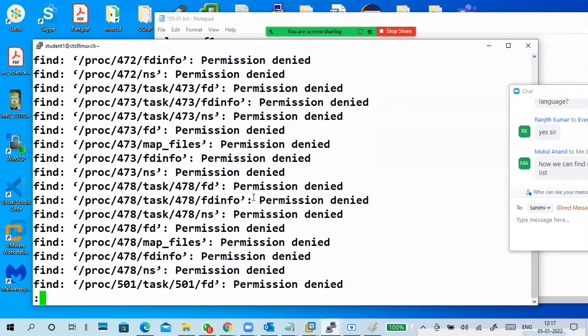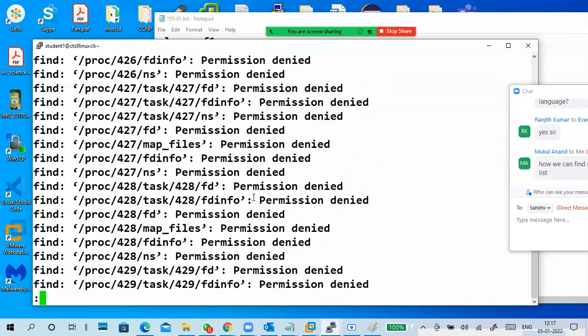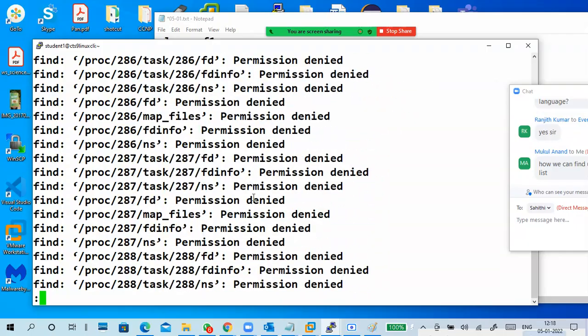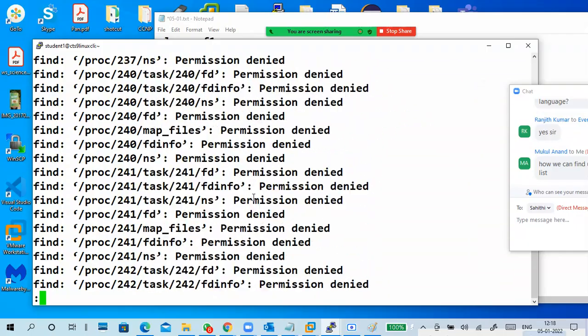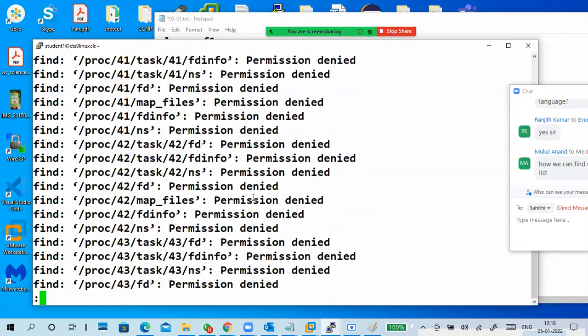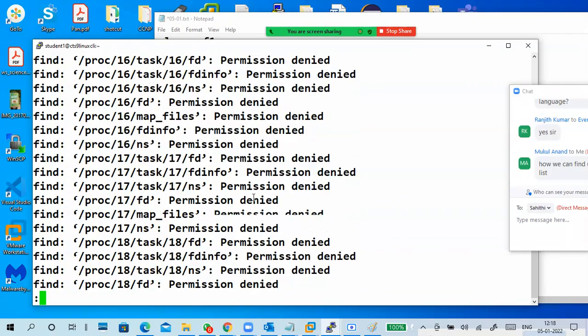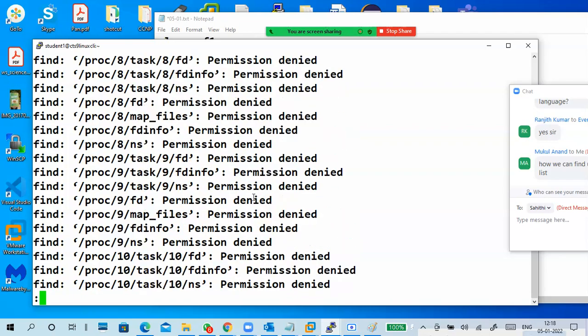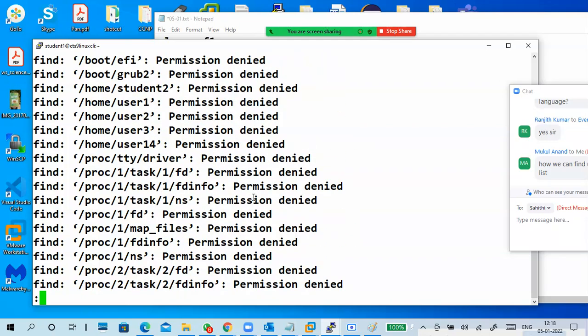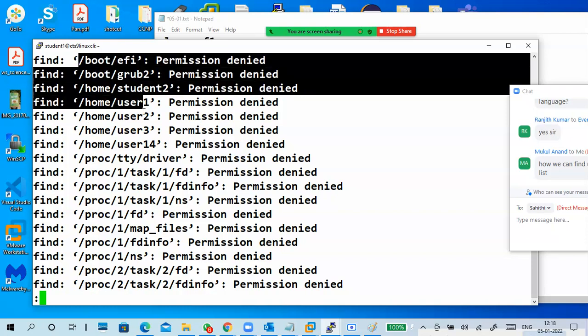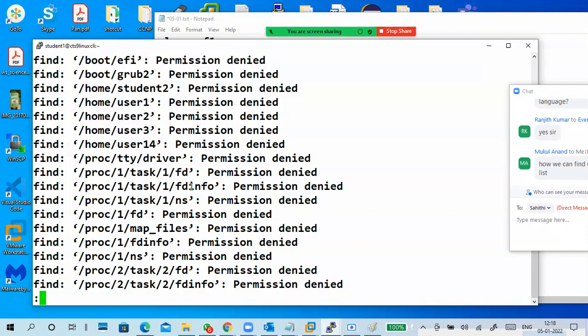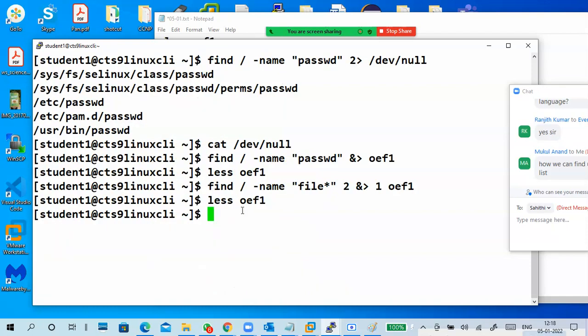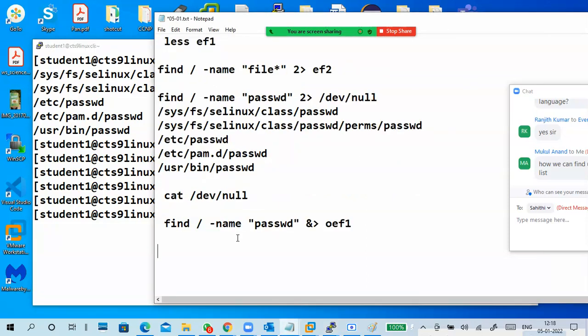What about file 1, file 2? Go to top. It will take a lot of time. Okay, forget about this one. Usually I don't try that one also. Guys, look here. Final one.